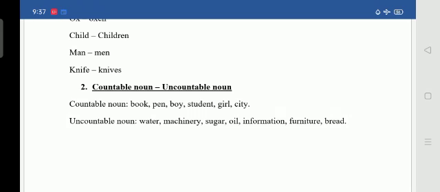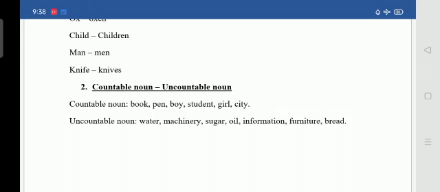Yes or no? Next, sugar. We can weigh. We can say 1 kg of sugar, but we can't count sugar. Can we count those crystals? No. Oil. We say 1 liter oil, 5 liters oil.